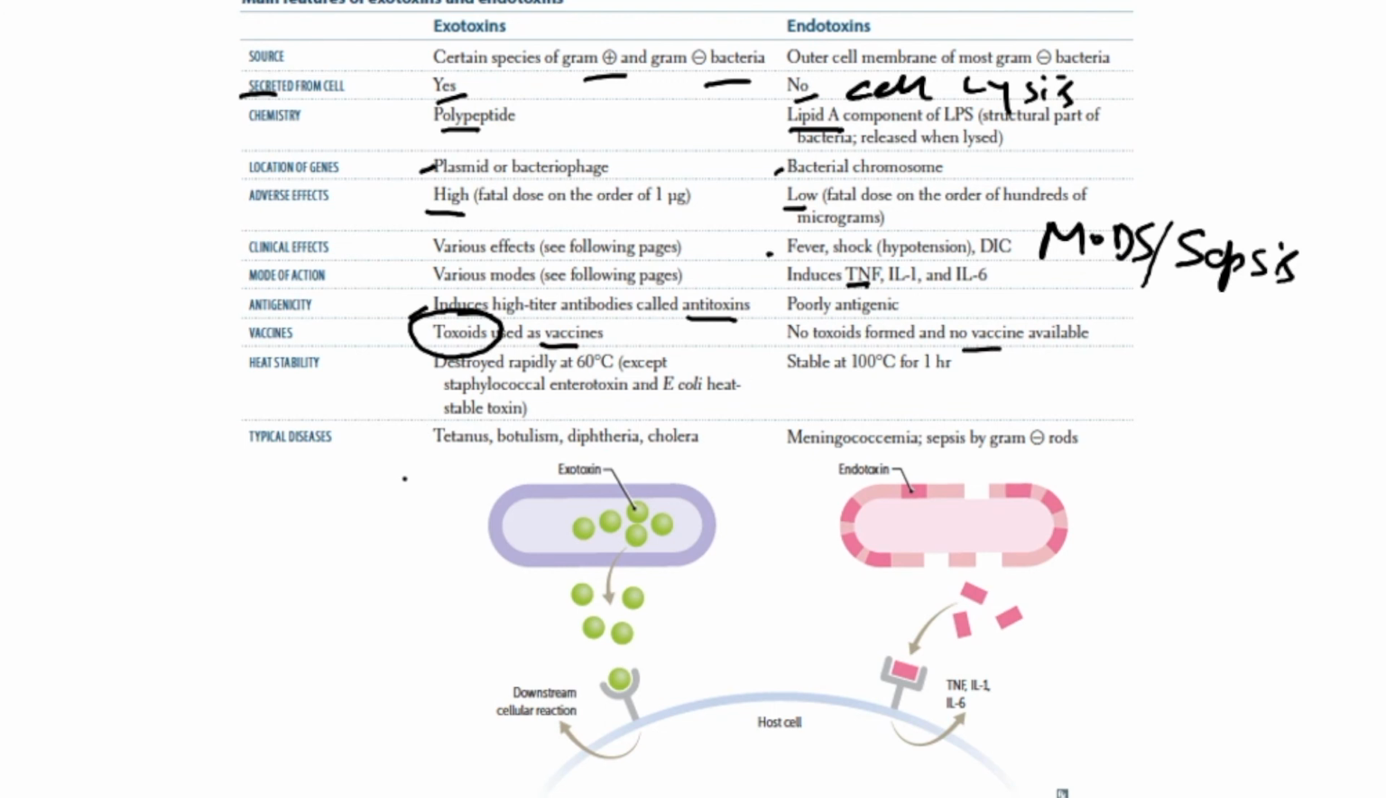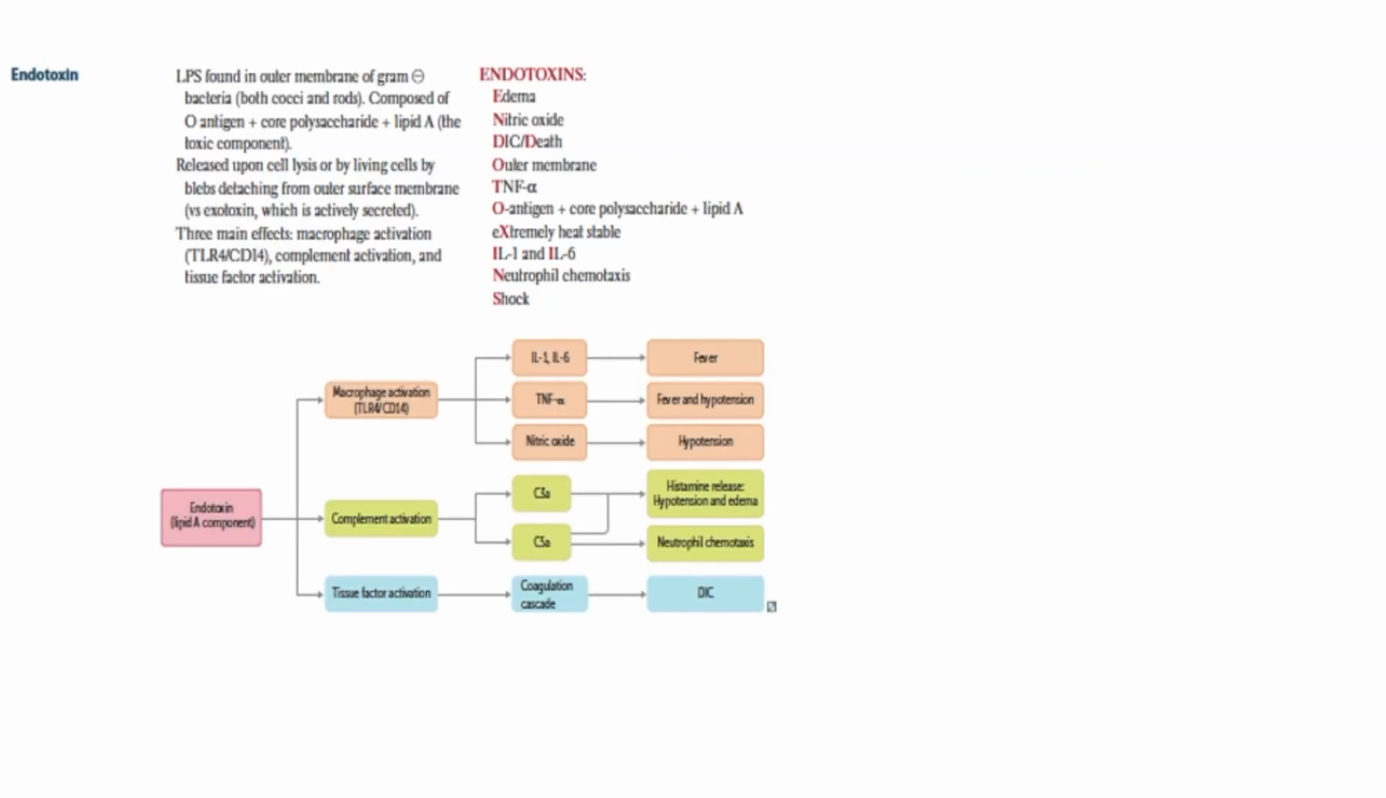Heat stability and typical disease: tetanus, diphtheria, cholera, botulism are caused by exotoxins, but endotoxins typically cause sepsis or meningococcemia. Okay, now our last slide is with endotoxins, the mechanism of sepsis or meningococcemia caused by the endotoxins.